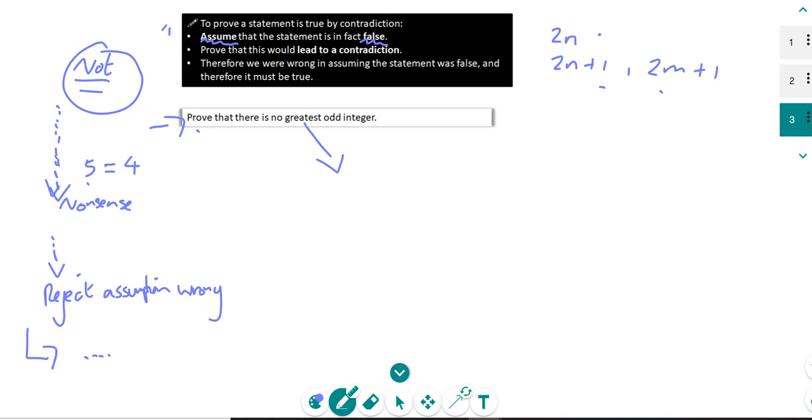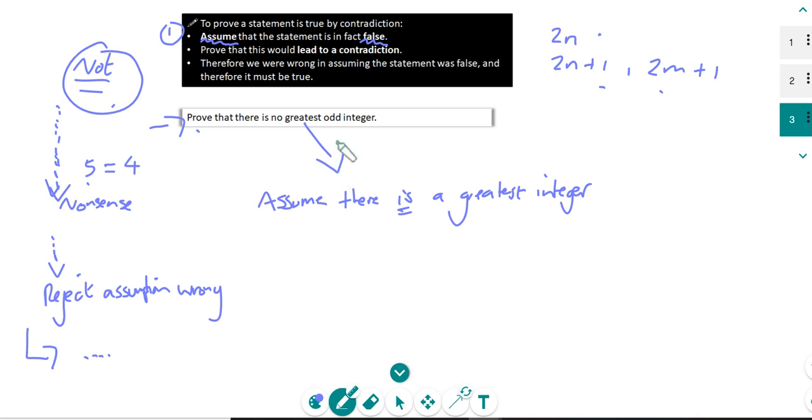Step number 1, assume that the statement is in fact false. So we're going to say something like, assume that there is. Okay, so this is the not case, isn't it? If you say no greatest integer, then the not case of that is that there is a greatest integer. So assume that there is a greatest integer. Yeah, and that's the first part of the proof.